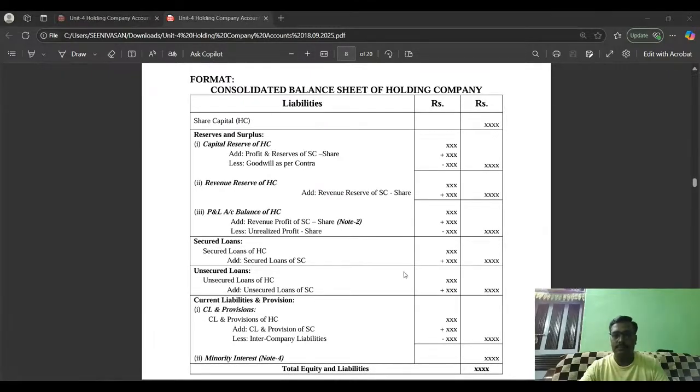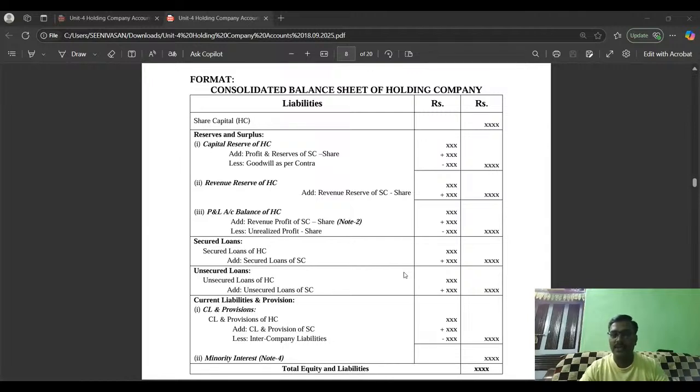Yes, this is the simplest format of consolidated balance sheet. Before that, let me give one tip. What we are doing here is merging, clubbing, grouping, or adding all the assets and liabilities of the holding company and subsidiary company, that is ABC company as well as X company. We have to add all the items of assets and liabilities of both companies. That's the simplest step.